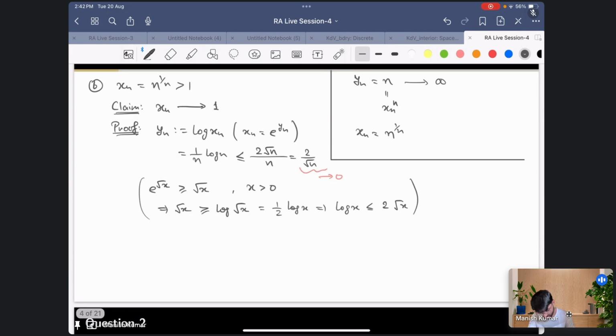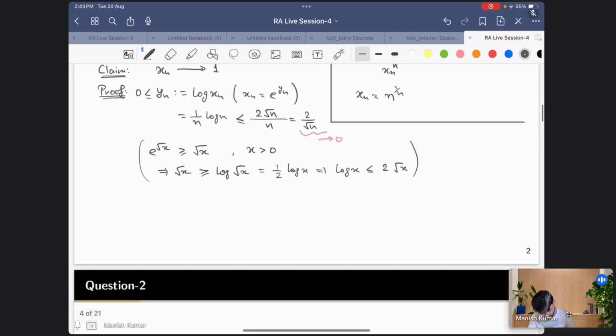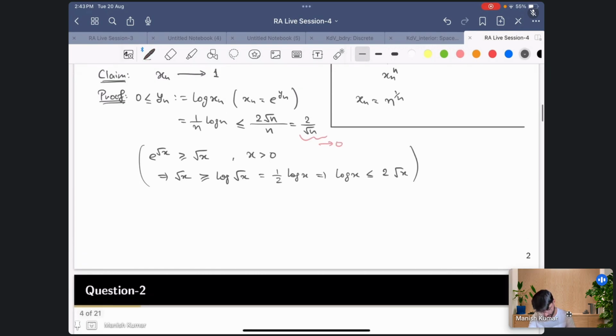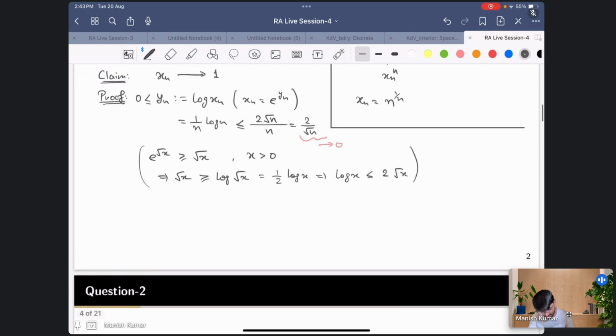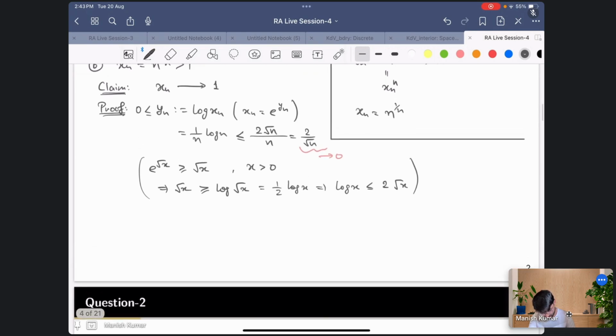So this is always greater than or equal to 0, so 0 is less than or equal to yn. By the Sandwich theorem you can say this, or even if you don't want to get into this, there are many ways: you can just take the mod, and then use the Archimedean property to say that this 2 by root n can be made very small.